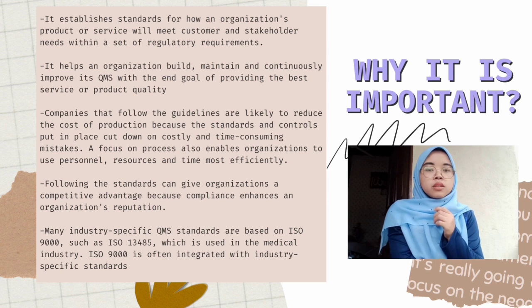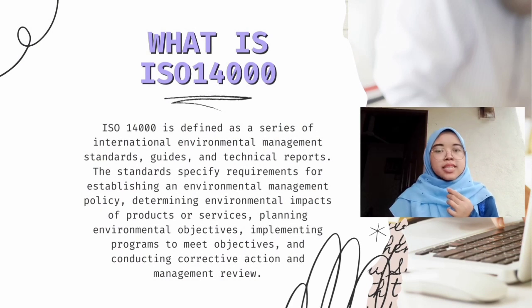A focus on process also enables organizations to use personnel, resources, and time most efficiently. Following the standards can give organizations a competitive advantage because compliance enhances an organization's reputation. What is ISO 14000? ISO 14000 is a set of standards created to help companies around the world reduce their adverse impact on the environment. It's a framework for an improved and more environmentally conscious quality management system by organizations large and small.